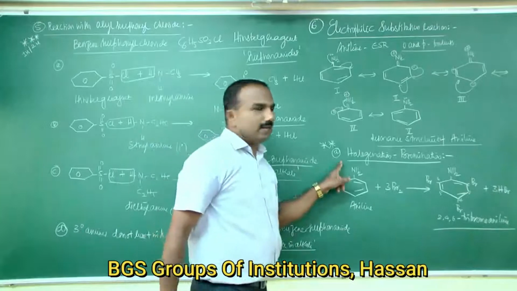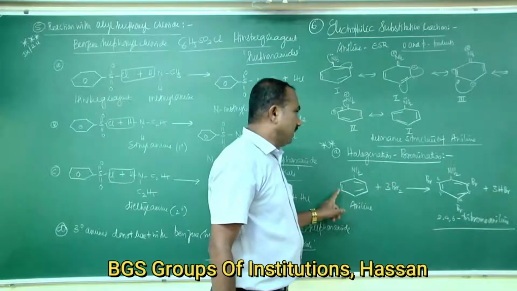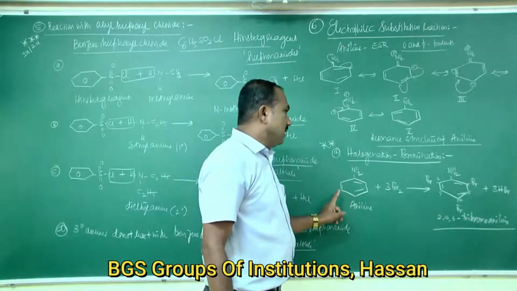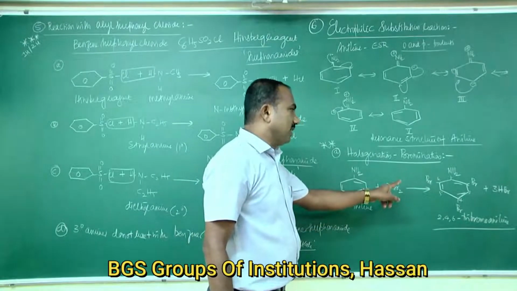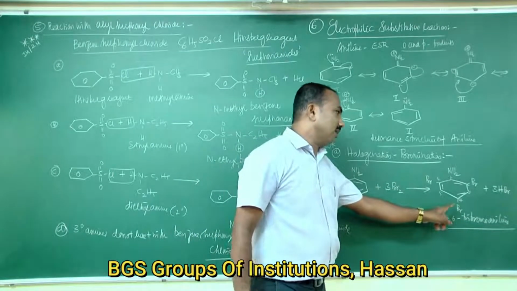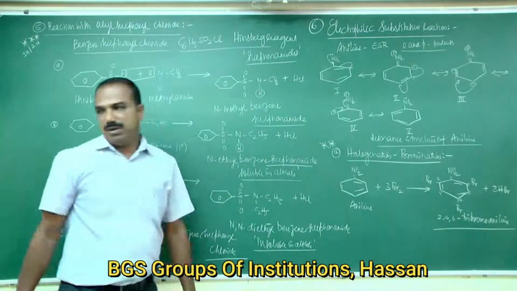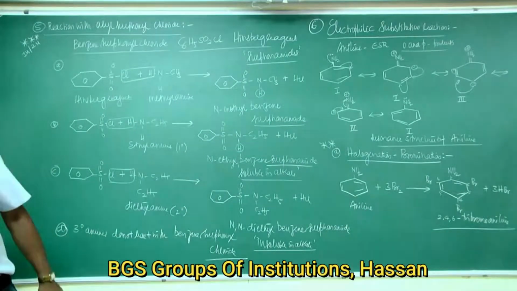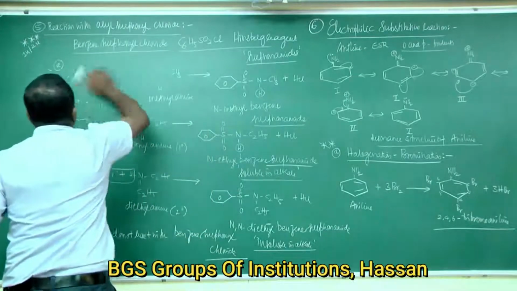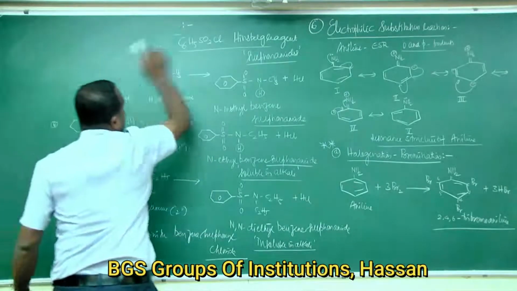Okay, explain the bromination reaction of aniline. You should write this one. Aniline reacts with bromine water to form only one product, that is 2,4,6 tribromoaniline. Okay.